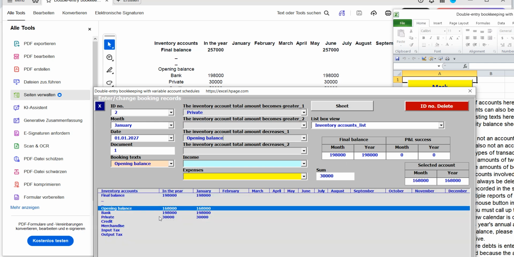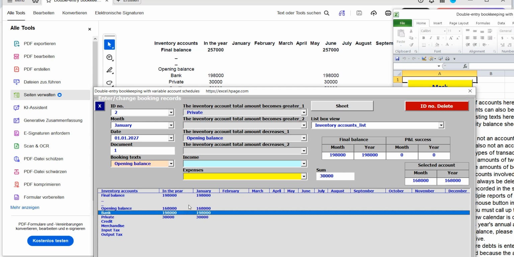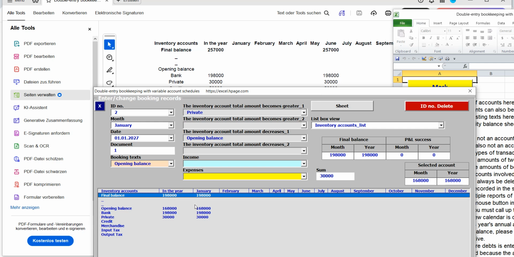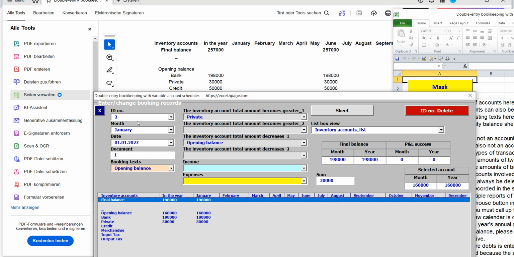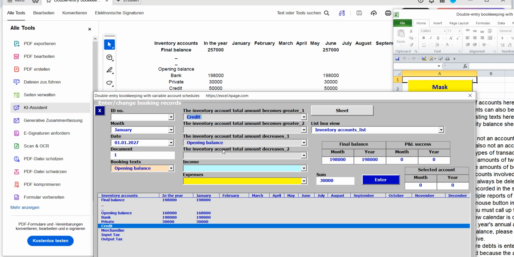Merchandise and opening balance. The merchandise account includes the amount credited to it from the bank account. The balance of the merchandise account increases and the balance of the opening balance account increases. The total amount in the final balance sheet also rises.